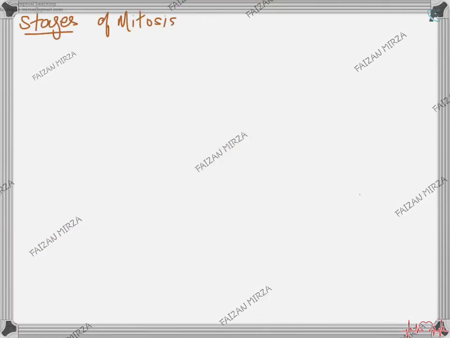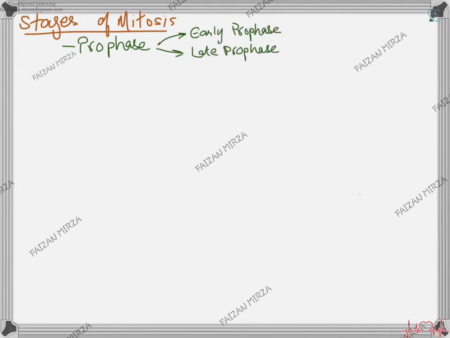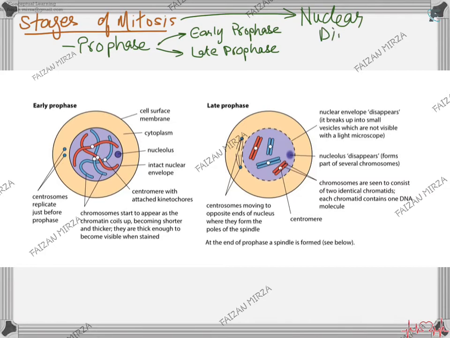The stages of mitosis include mainly four stages: prophase, metaphase, anaphase, and telophase. Prophase is divided into early prophase and late prophase. What happens in the early prophase? You can see in early prophase, this is the cell surface membrane, this is the cytoplasm, and the nucleolus here. Inside, this is the nuclear envelope, which is still intact. The chromosomes start to appear. Keep in mind the DNA already replicated in S phase. It is just condensing to form these kinds of structures. The centrosomes replicate just before prophase, and this is what's happening in the early prophase.